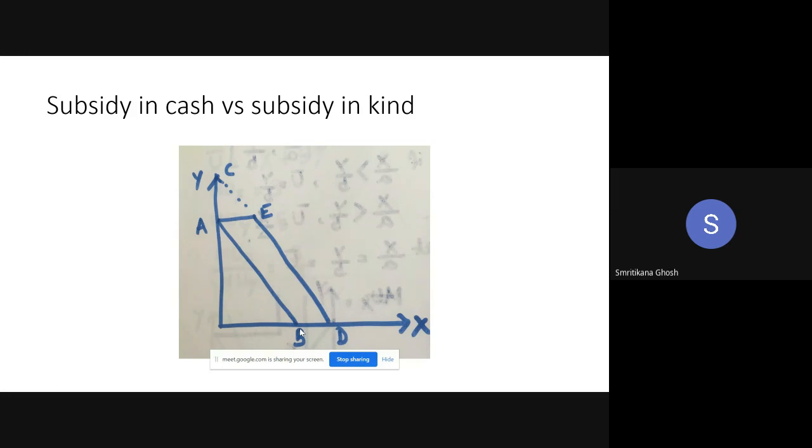Initially, your budget line is AB. Now I am giving you some subsidy in cash. So just like I'm transferring some money to your account. So for you, it is as if your income has increased.